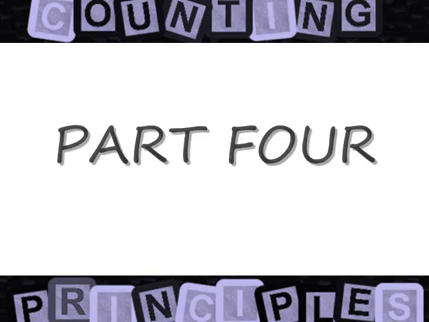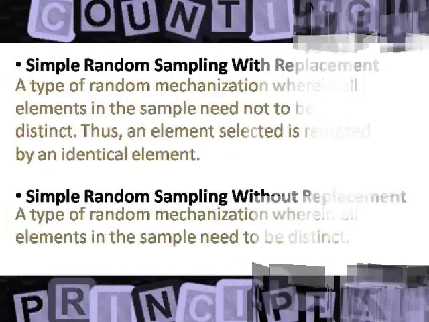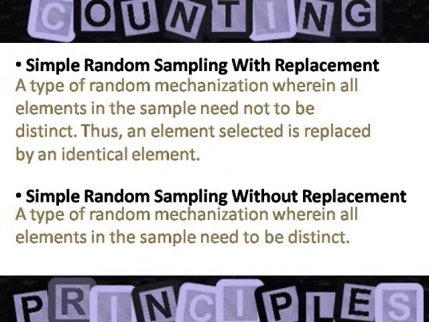Before we move on, let's first discuss what simple random sampling with replacement and simple random sampling without replacement are. First, simple random sampling with replacement, or simply SRSWR, is a type of random mechanization wherein all elements in the sample need not be distinct. Thus, an element selected is replaced by an identical element.